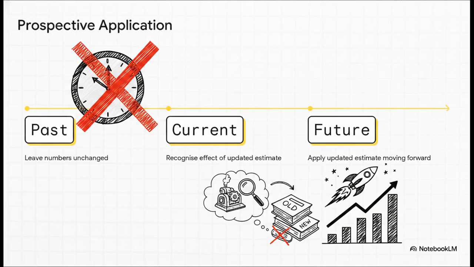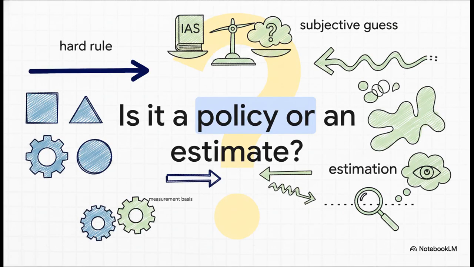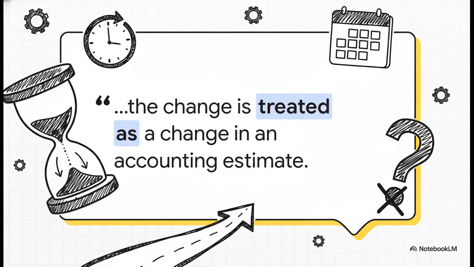Now, you might be wondering what happens when the line between a hard rule and a subjective guess gets completely blurry in practice. I mean, sometimes a change involves both a new measurement basis and a new estimation technique. So what do you do? Well, the standard actually provides this fantastic fallback rule. It defaults to treating any ambiguities as a change in estimate.